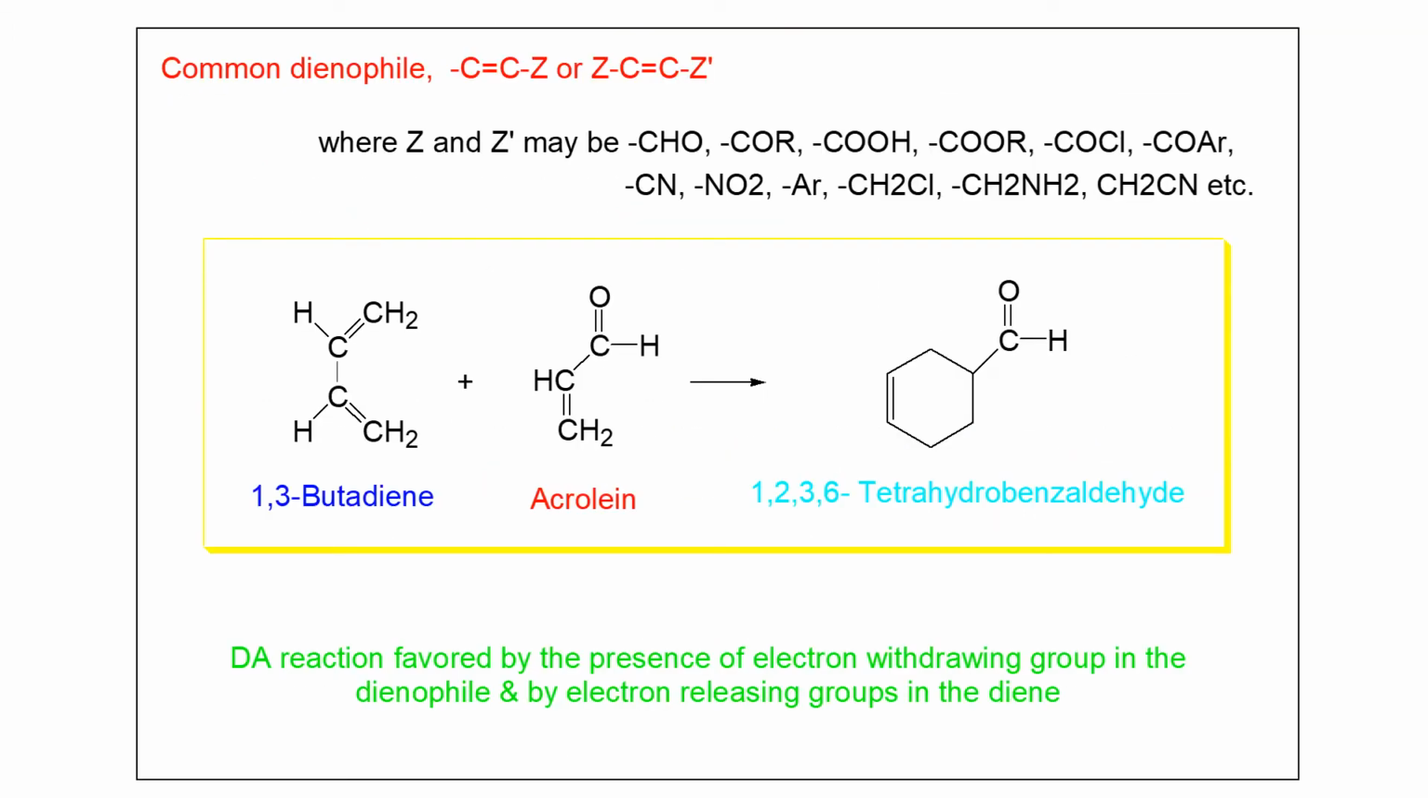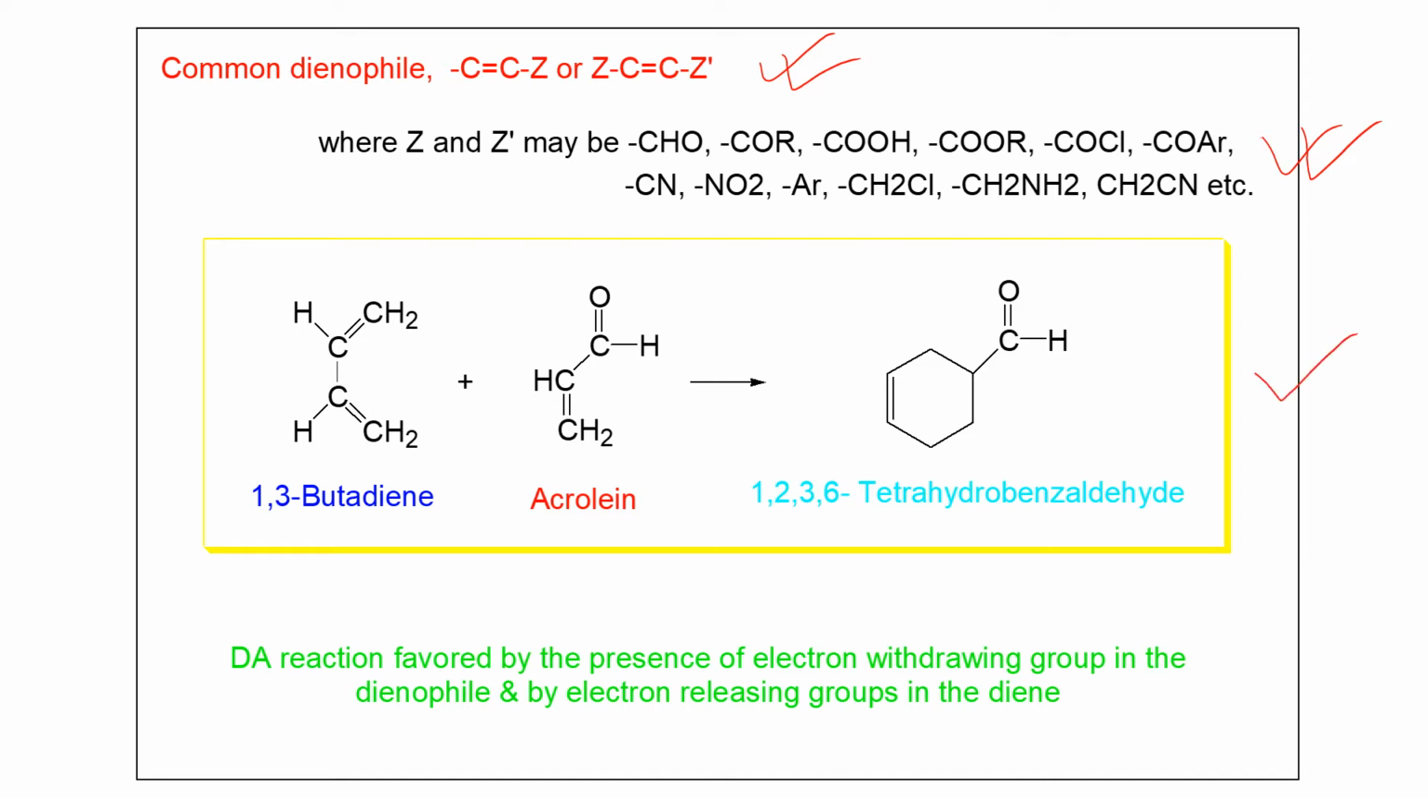We know that a dienophile contains a carbon-carbon double bond, but both carbons of that double bond can be substituted by any substituent, either one substituent or two substituents. We can see here some common dienophiles which we can use in the Diels-Alder reaction.